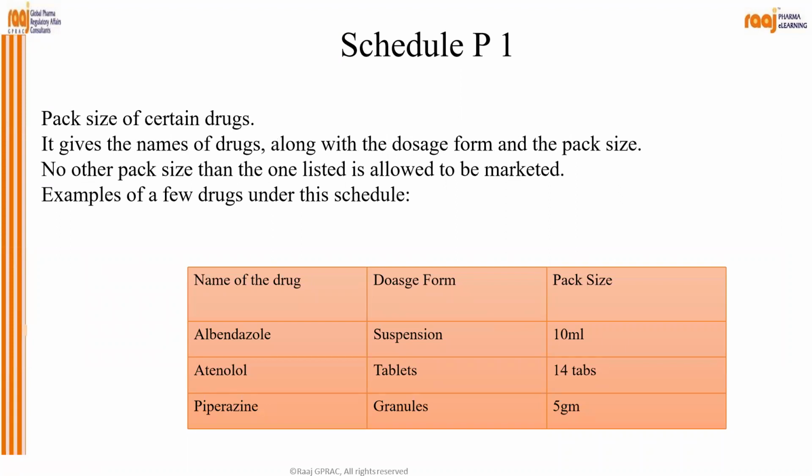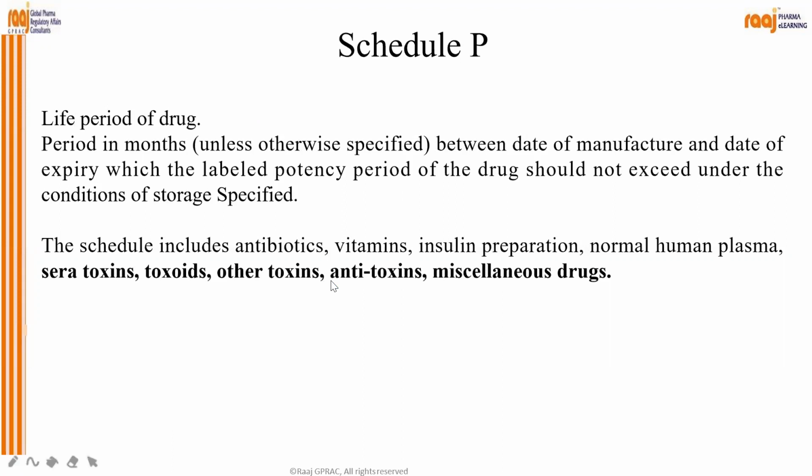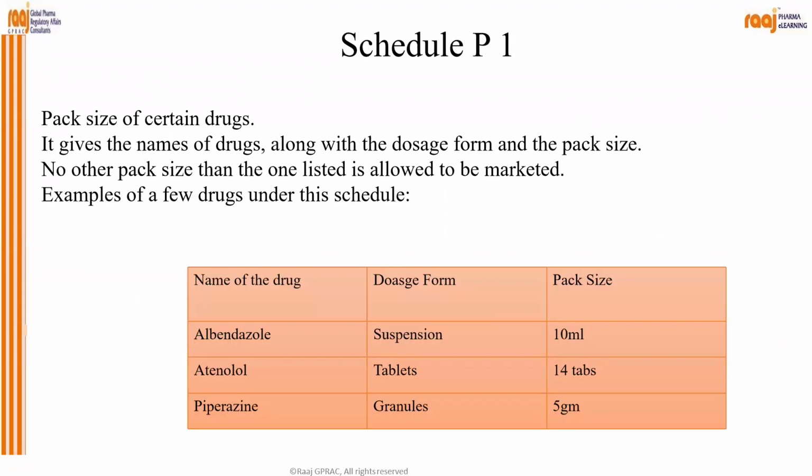Then Schedule P1, pack size of certain drugs. Okay. P is the life period of the drug. P1 is the pack size of certain drugs. It gives the name of the drug along with the dosage form and the pack size. Okay, you can see, name of the drug is what? Albendazole. Dosage form: suspension. Pack size is 10. Okay. So no pack size other than the one listed is allowed to be marketed under this Schedule P1.